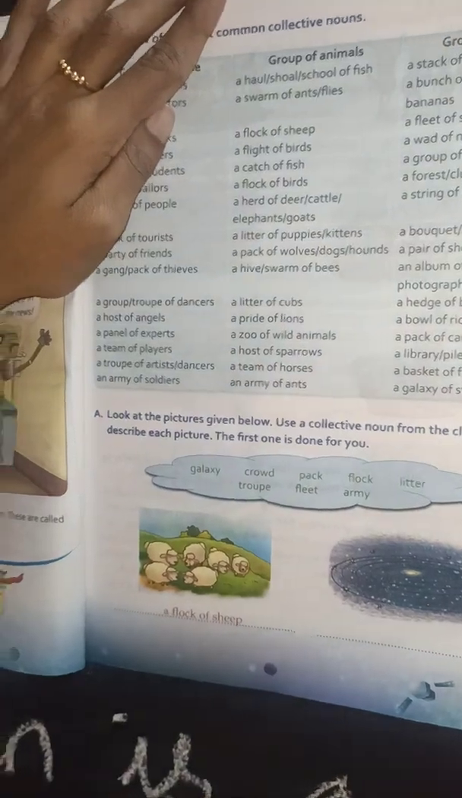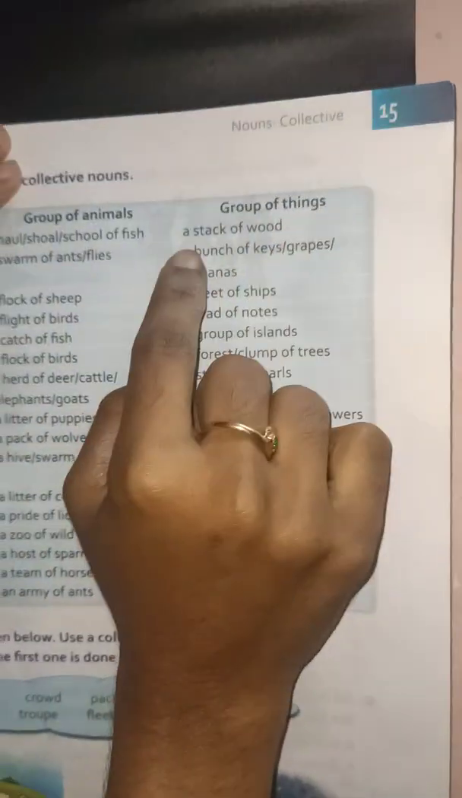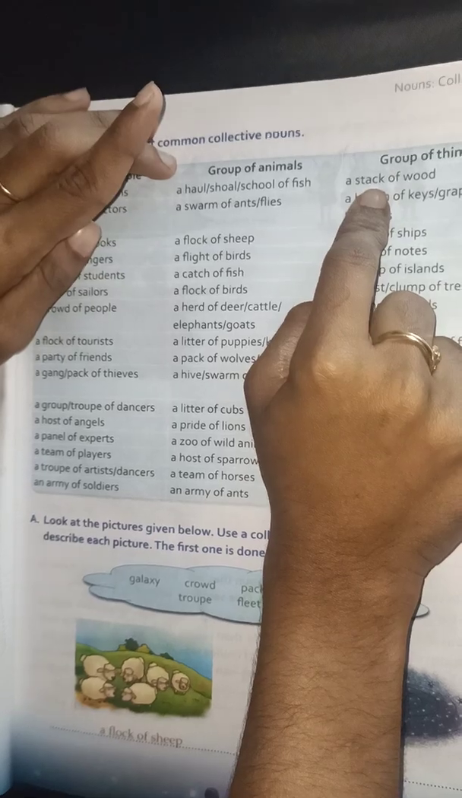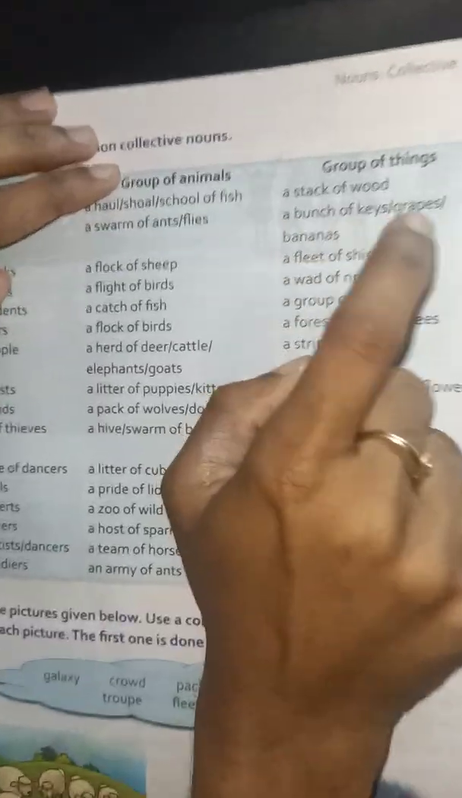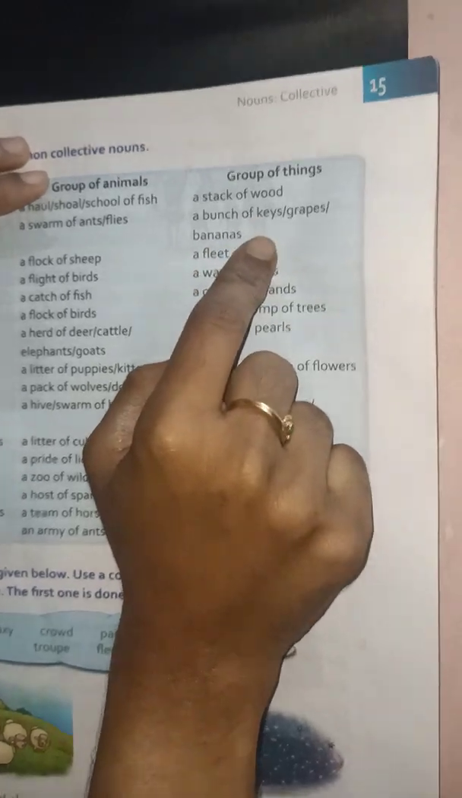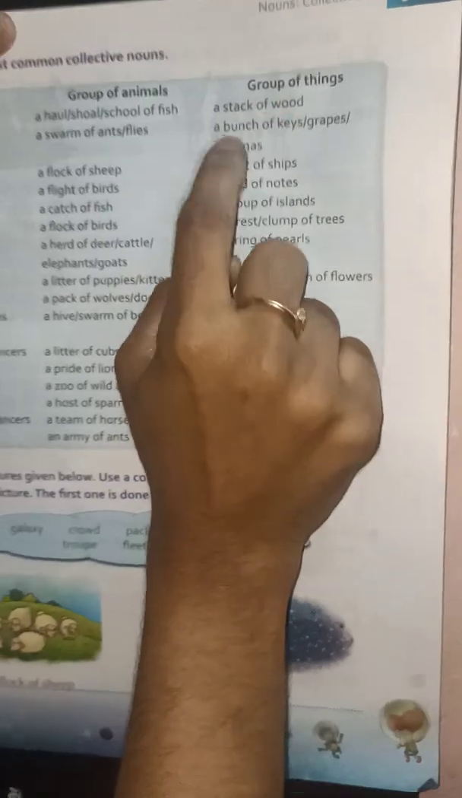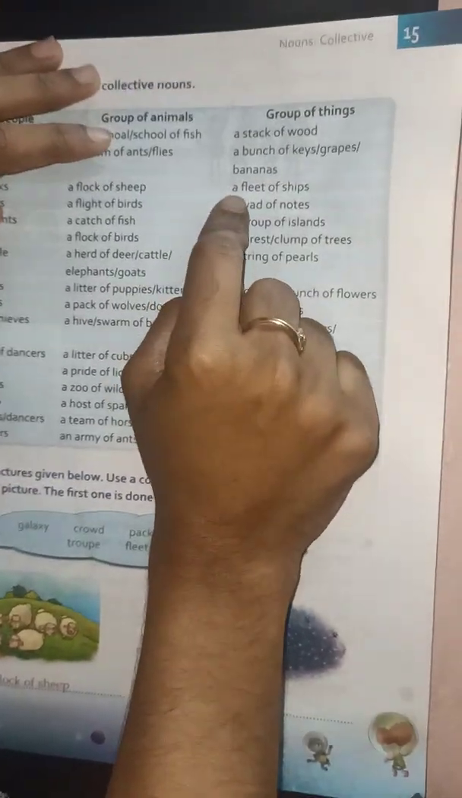So you have understood what is meant by collective noun. So next see the third column. Group of things. The first sentence is a stack of wood. A stack of wood. Stack is a collective noun. Next. A bunch of keys or grapes or bananas. Which is the collective noun in the sentence? Yeah, bunch. B-U-N-C-H. Bunch.